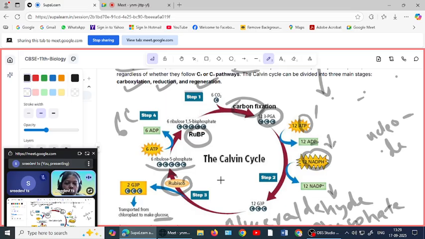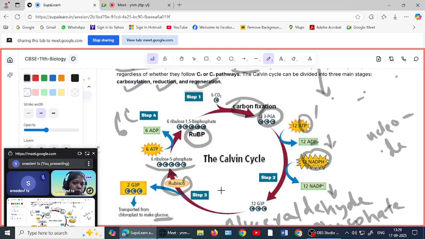Okay, so this is the Calvin cycle. This is the dark phase. This happens in the stroma of the chloroplast. Okay, so here you have to remember, not think, you have to remember the names of chemicals.